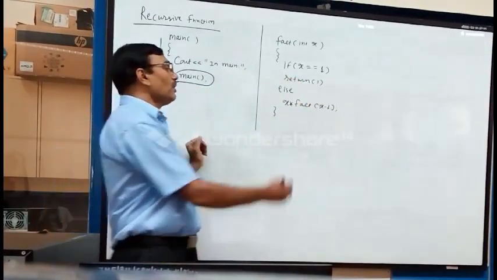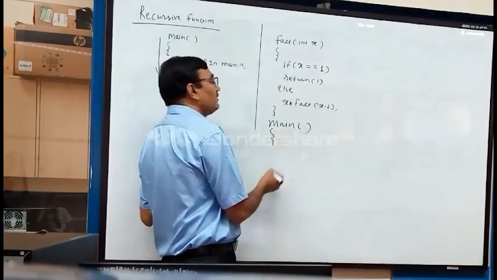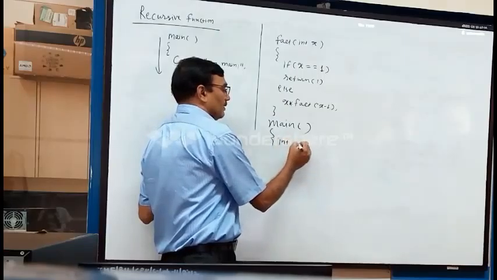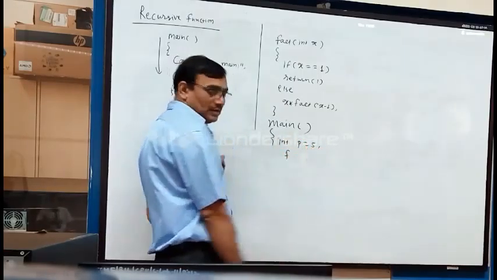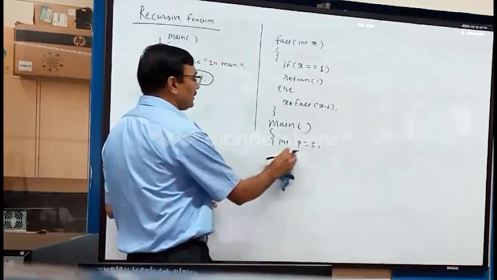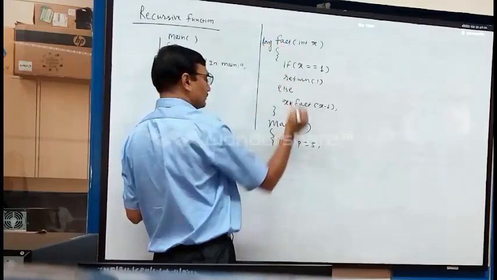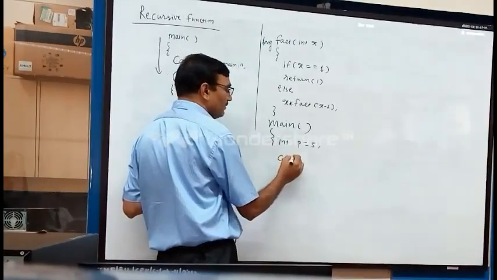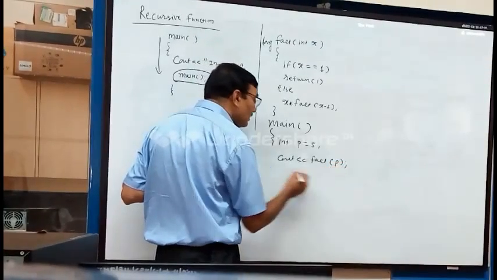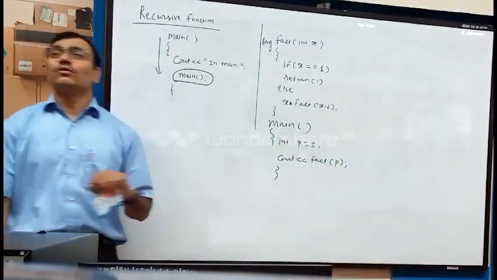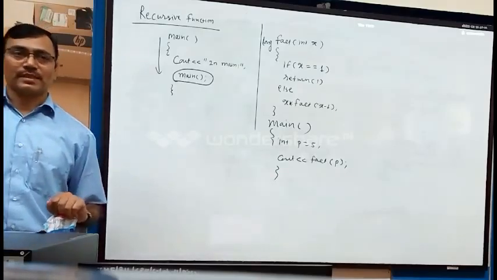part. So if I say now there is a main, and I take some p as 5 and I call the function, as it is returning long or int, I will simply say cout fact of p, which will give me the value 120 if p is 5.